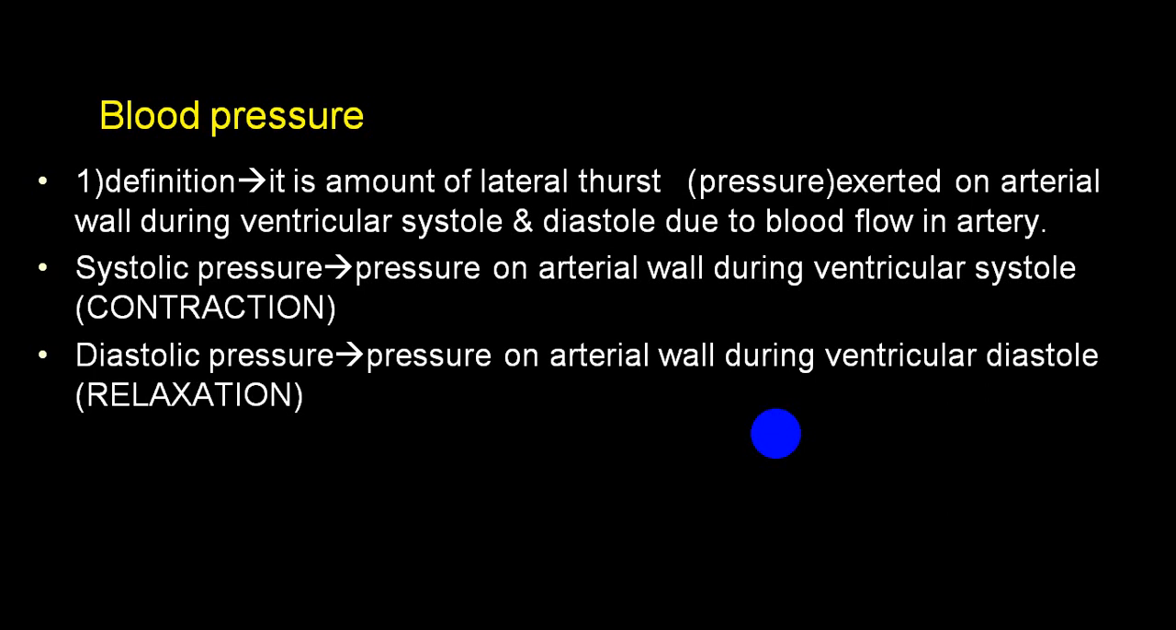During ventricular systole, the pressure created, we call that as systolic blood pressure, and during diastole we call diastolic blood pressure. So when ventricle contracts, the amount of thrust created on an arterial wall will be systolic, and during a diastolic period of ventricle, that is relaxation of ventricle, the pressure created on an arterial wall because of the flow of a blood, we call that as a diastolic blood pressure.